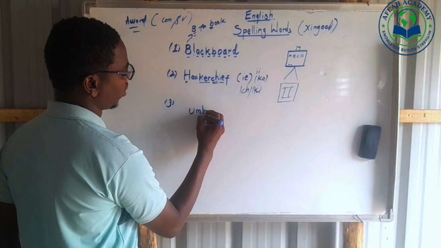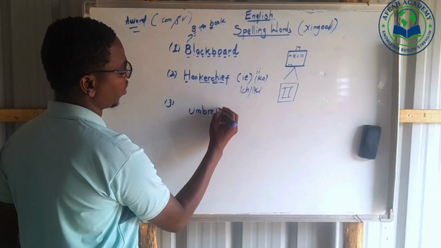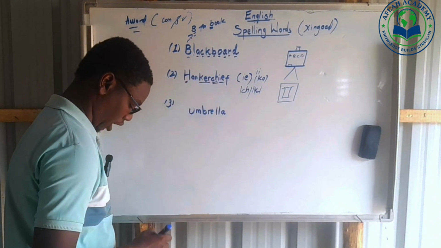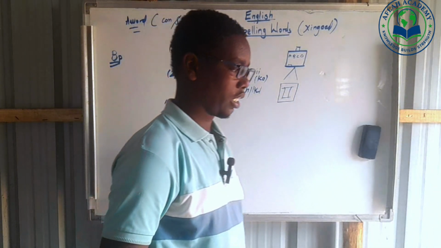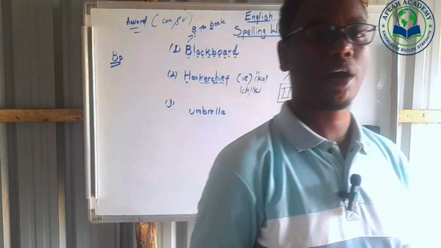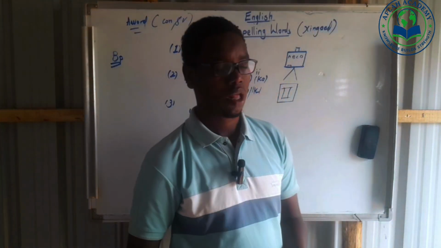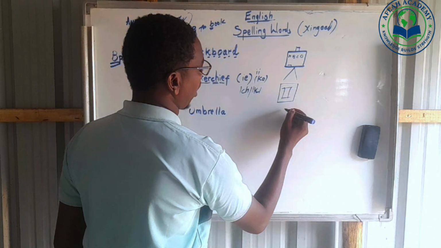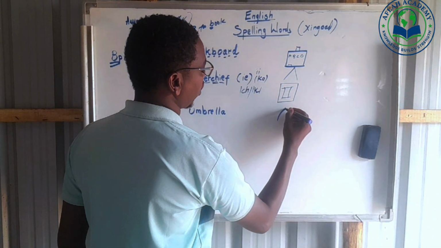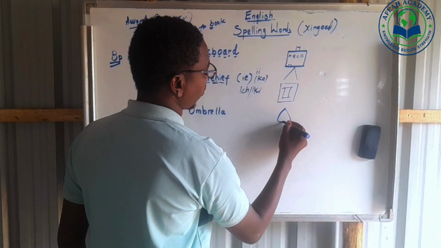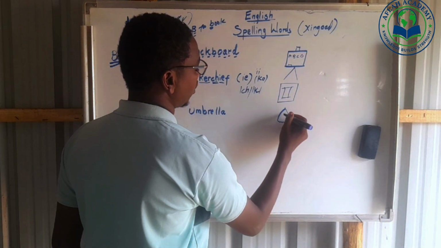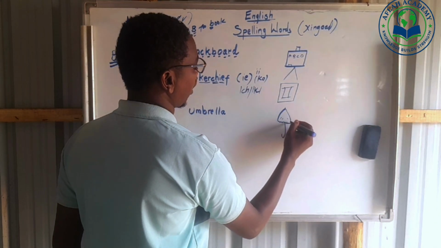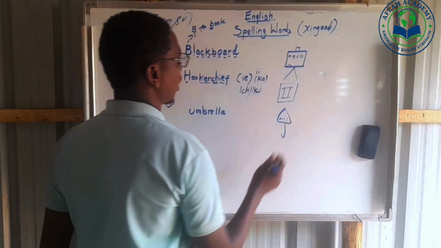Umbrella. That word that we have on the board here, we have umbrella. An umbrella, we know. It is used against the rain. That's called an umbrella. This one is called what? Umbrella. Yeah, that's umbrella.